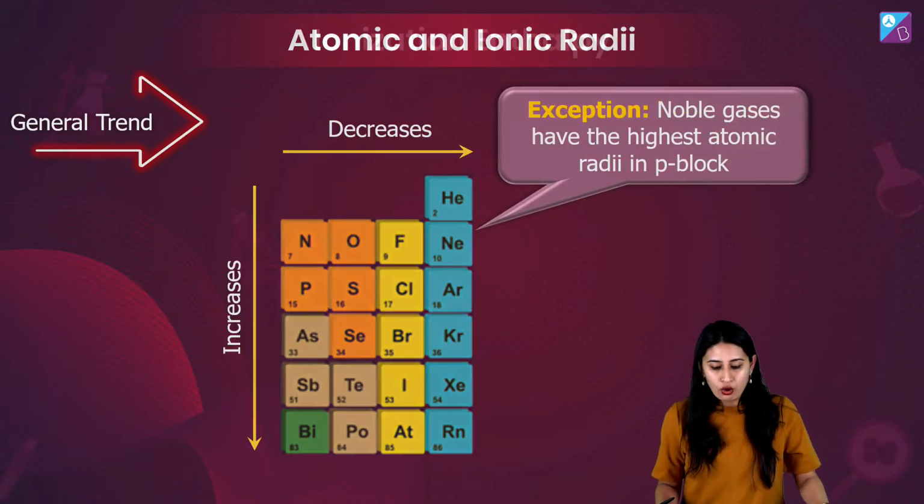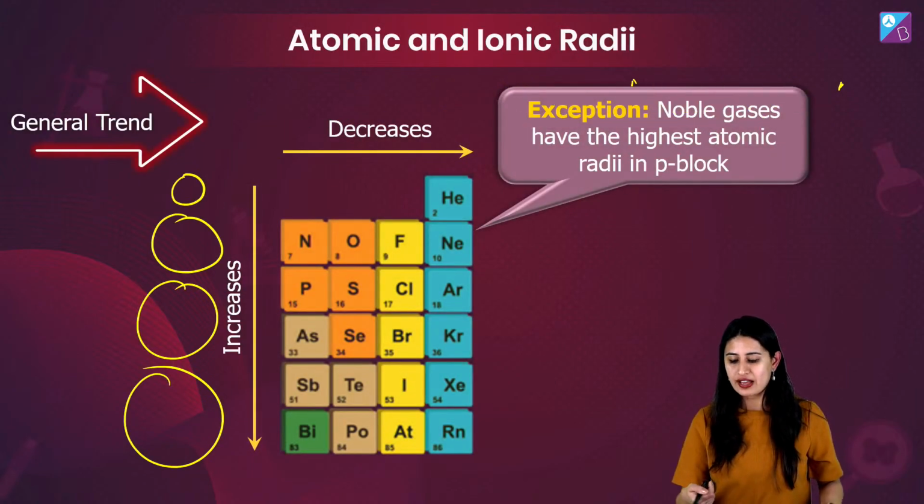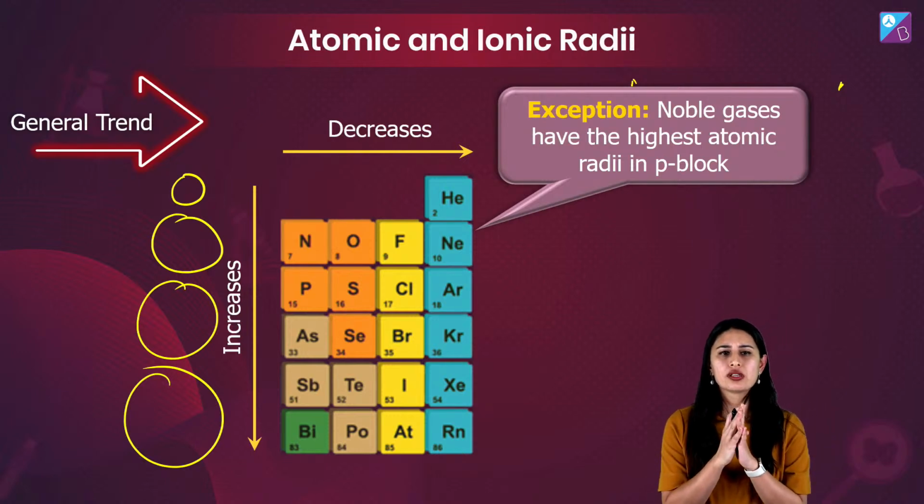Now if I'm talking about the exceptions here, keep in mind noble gases have the highest atomic radii in the periodic table. How can you explain this statement?